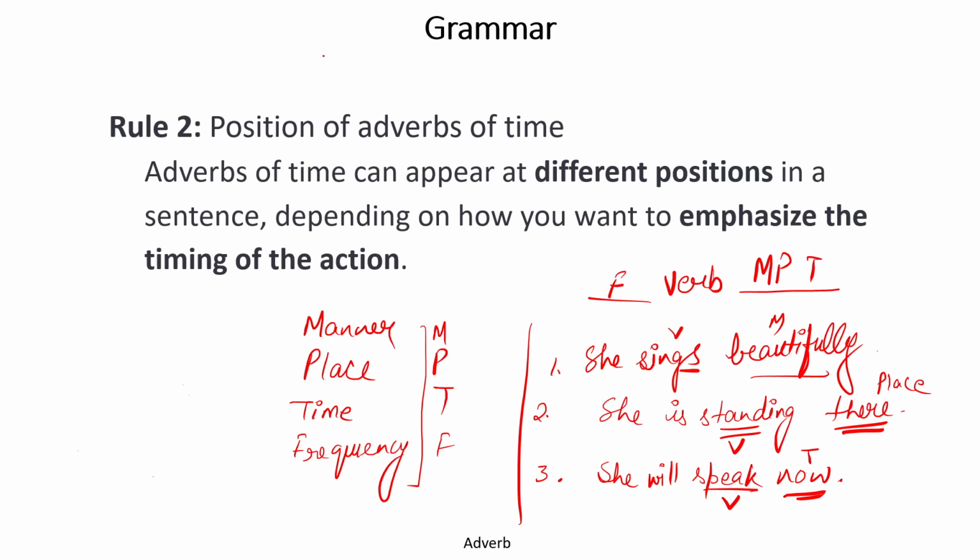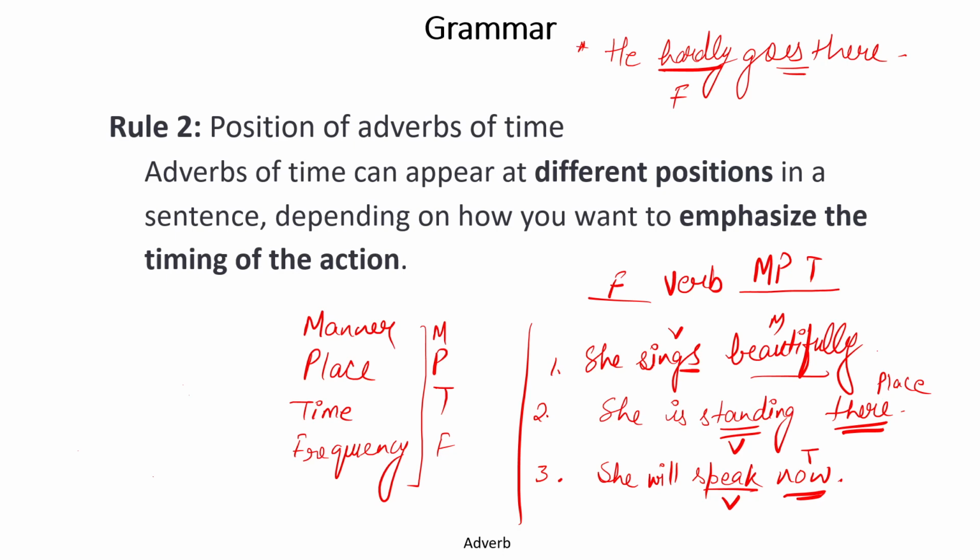Frequency, that is how many times. For example, the sentence is, he hardly goes there. Now, hardly is a frequency, and a frequency adverb comes before the position of the verb. So, we conclude that frequency comes prior to the verb, whereas the others, MPT, that is manner, place, time, come after the position of the verb.